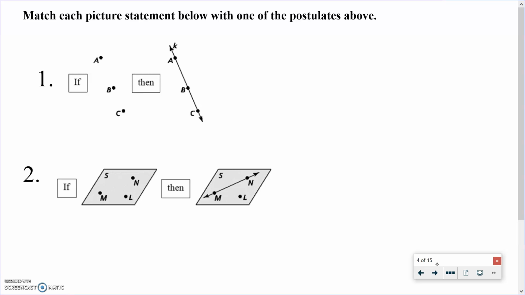So now we're going to look at each of these diagrams and match them with one of those postulates that we just talked about. Okay, so what I see here is some points, and then we draw a line through those points.